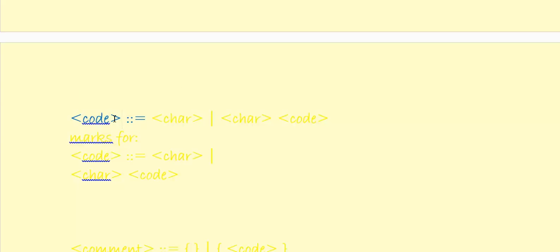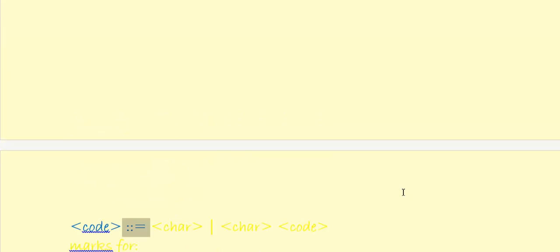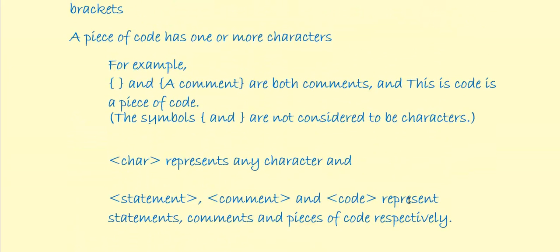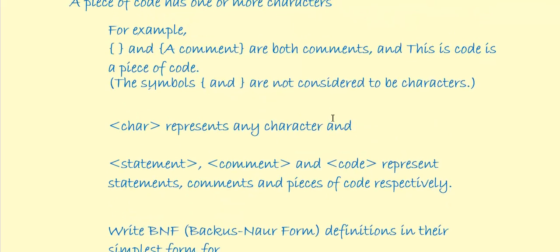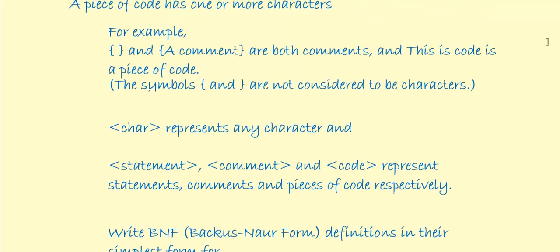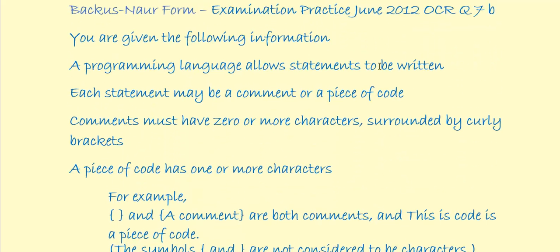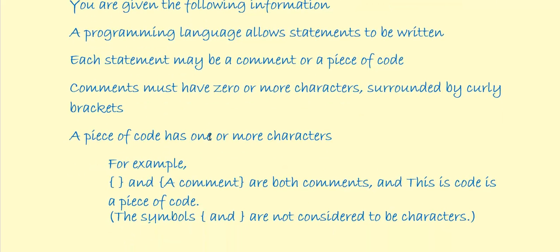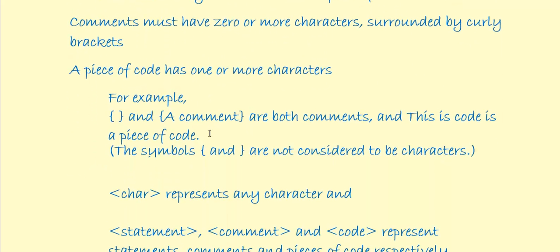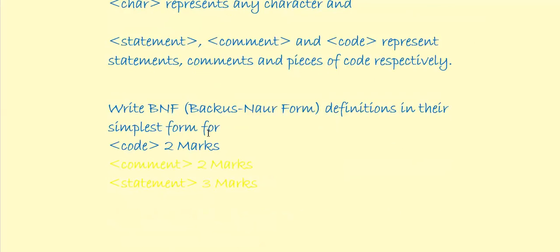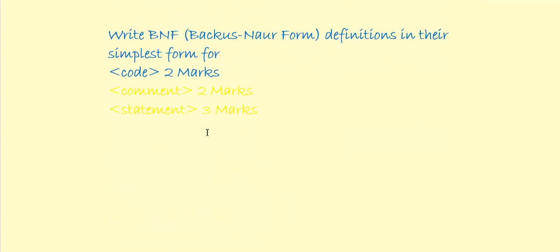Remember, it's called code, so we are saying this item code is defined as, well, let's see what the exam board say. A programming language must allow statements to be written. Each statement may be a comment or a piece of code. Remember that? Comments must have 0 or more characters surrounded by curly brackets. A piece of code has 1 or more characters. So let's see what the answer would be.